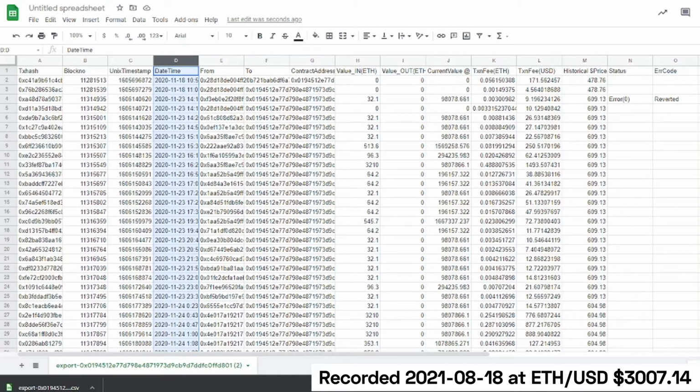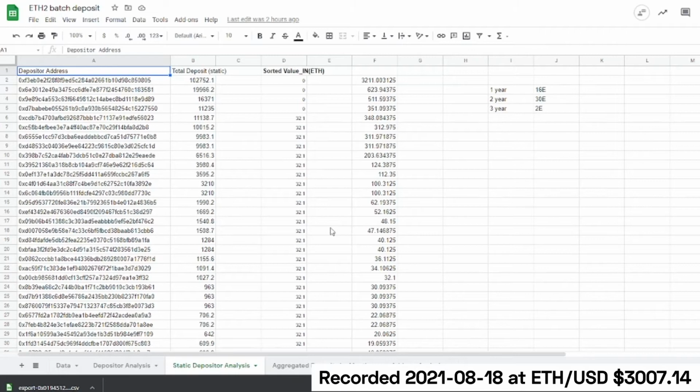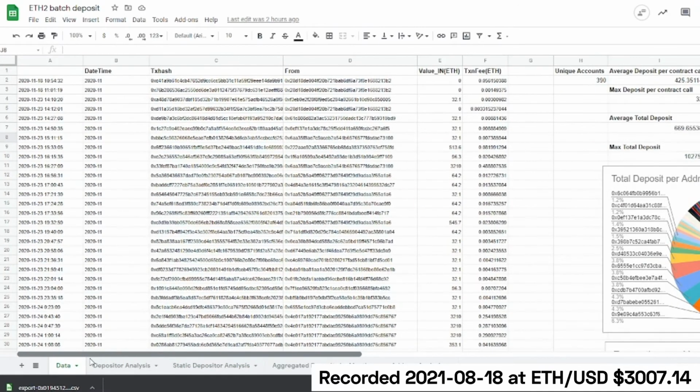Now what we'll do is I'll show you a cleaned up version of this same data and what that looks like. So here you can see date time simplified down to a year and a month, the transaction hash, the from, the value in, and I took the transaction fee as well, just because I thought it'd be interesting.